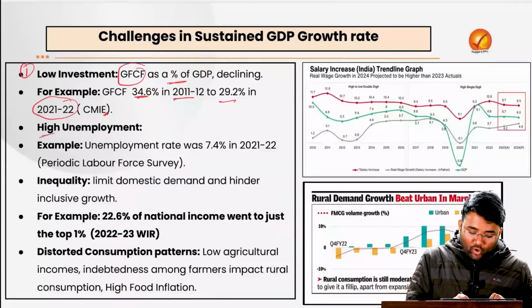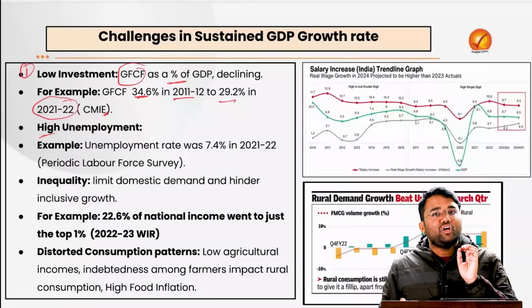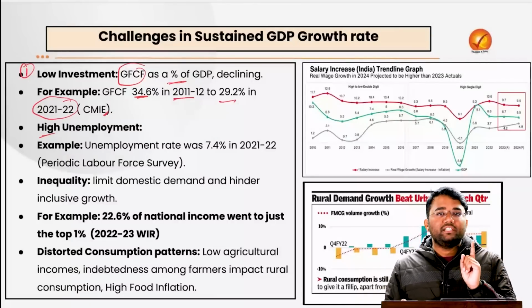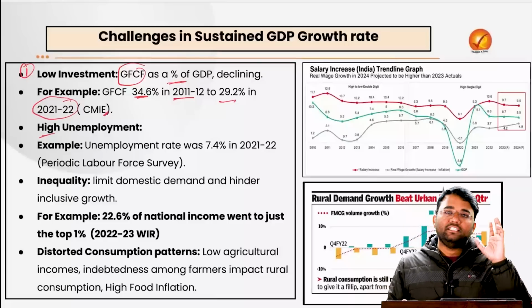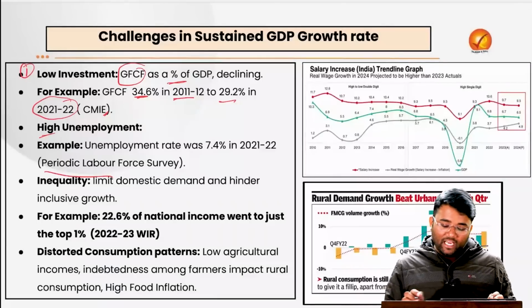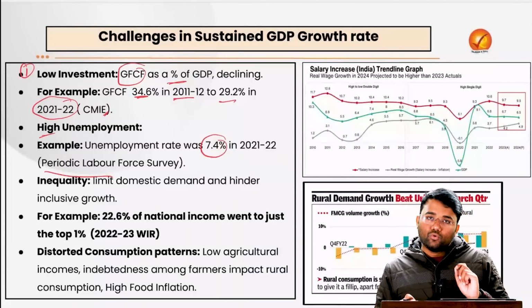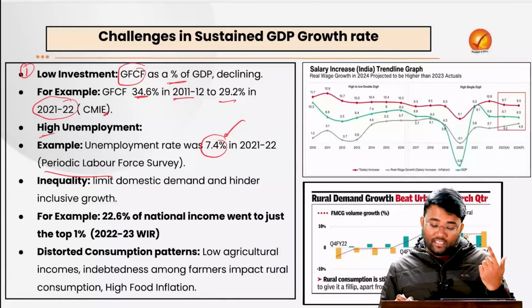Then the high unemployment. Okay, when the unemployment rate is very high, people will not have money to buy, and when they do not have money to buy, obviously the domestic demand will be hampered, and that will further impact the GDP growth rate. For example, as per the Periodic Labour Force Survey, the unemployment rate was 7.4% in 21-22, which shows that there is still a need for more employment opportunities in India.